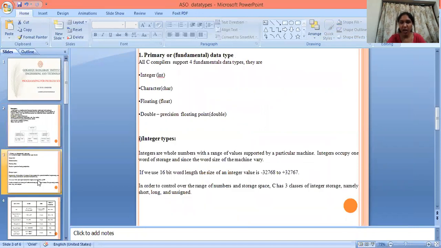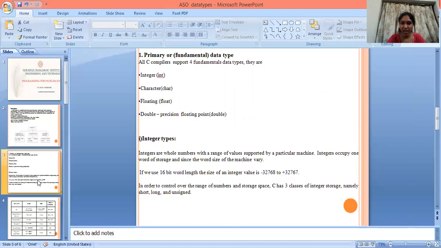First one is primary or fundamental data type. All C compilers support four fundamental data types. They are int, char, float, double. Int means integer, char means character, float means floating point, double means double precision floating point.